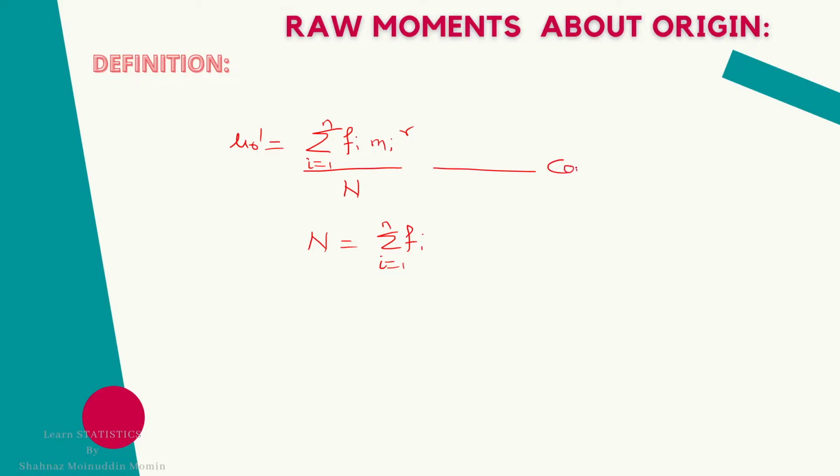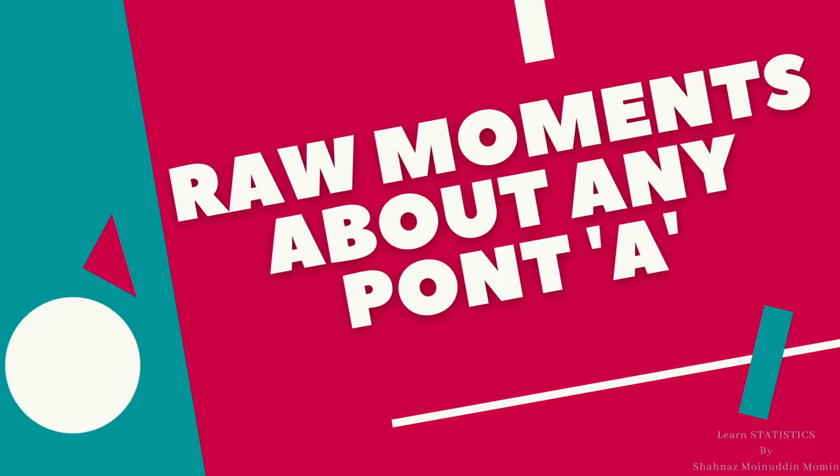Continuous data is also known as grouped data. All these are the formulae for raw moments about origin for the different types of data. Now we shall move to the next type, raw moments about any point A, an arbitrary point A.